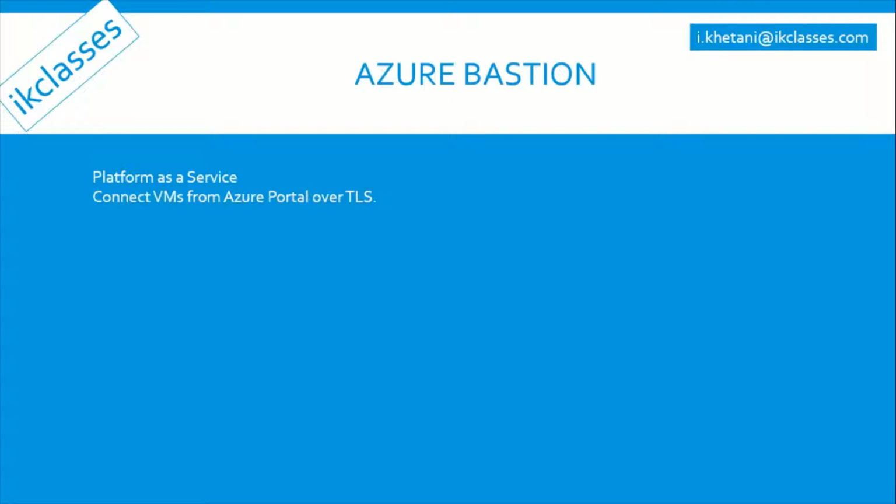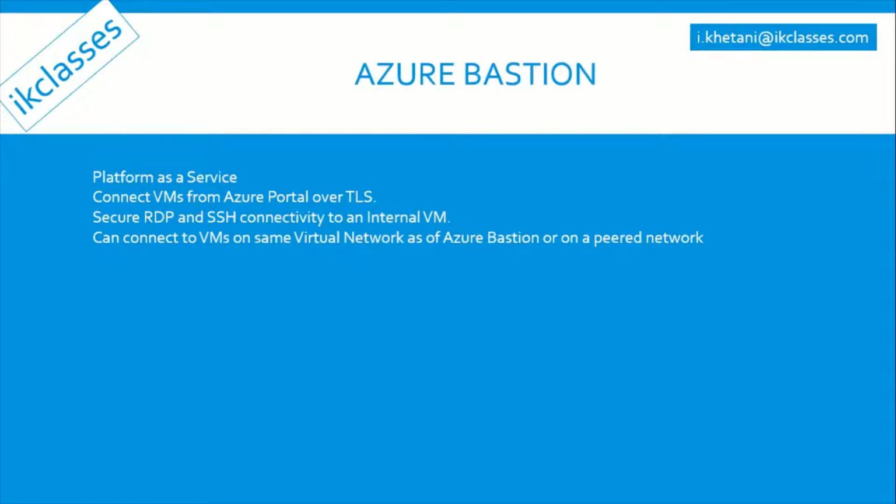With the help of Bastion I can connect to my VMs from the portal itself. I don't need to expose RDP and SSH to the internet. I can have secure connectivity to my internal VM using Azure Bastion. So I can connect to the VM on the same virtual network, or if we have connectivity to another virtual network from one virtual network, we can connect to those VMs as well.